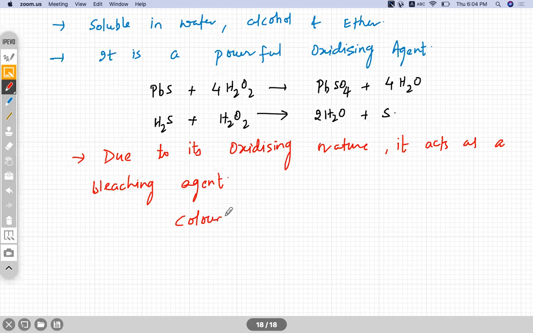It produces nascent oxygen, and in presence of nascent oxygen, this colored material becomes colorless. So this we call the bleaching action.